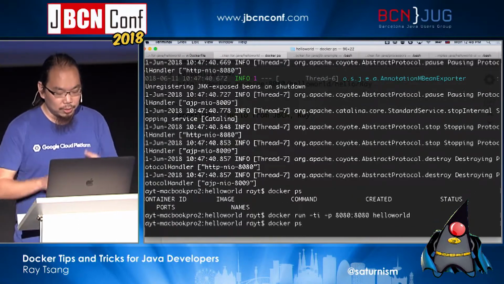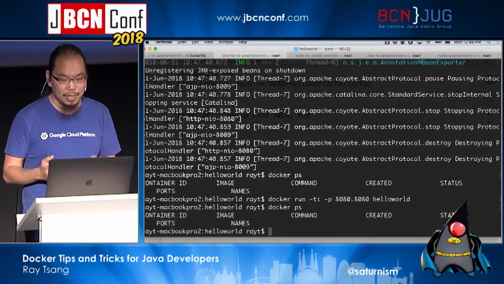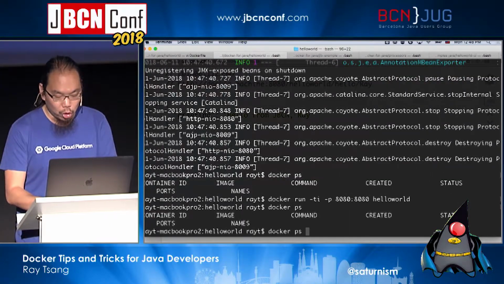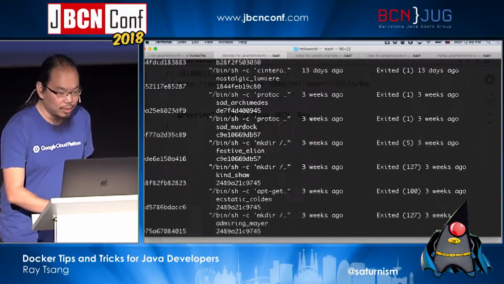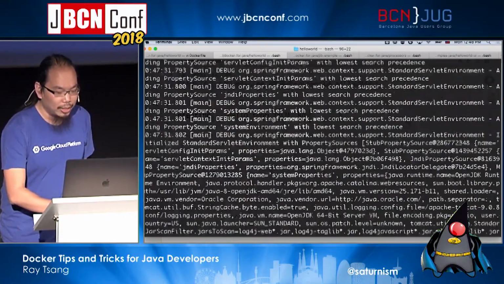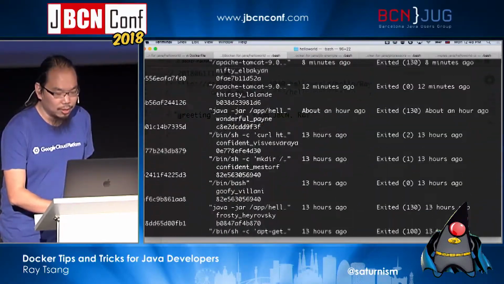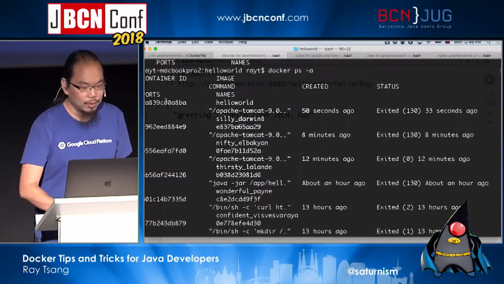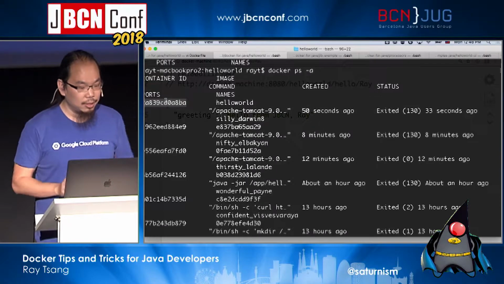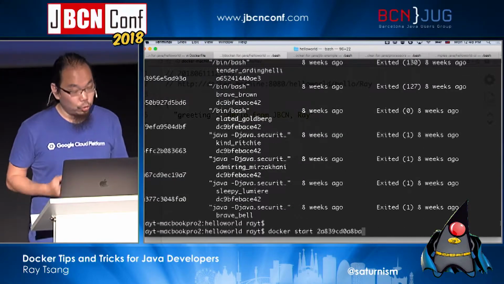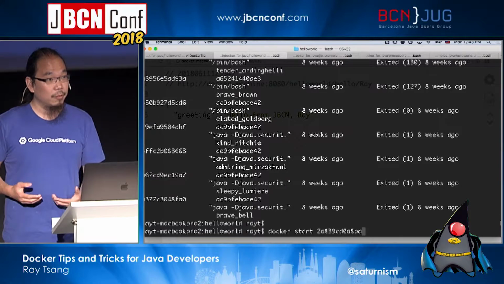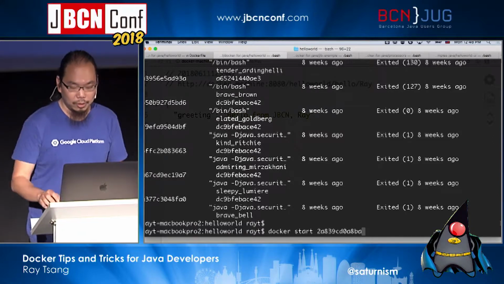And the way we can see it is by saying docker ps, there's nothing, but if we show all of them, then we see everything that is still there. And we can actually see all the different Docker containers I have run from the past. And for every one of these containers, there's a container ID. I can, if I want to, start this container again from a previous instantiation of it, right?